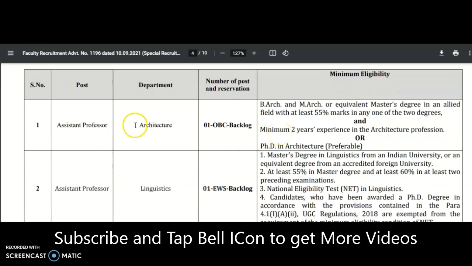And coming to the eligibility for the architecture assistant professor: Bachelor of Architecture or else a Masters in Architecture with at least 55% in any one of the two degrees, and a minimum of 2 years of experience must be there.